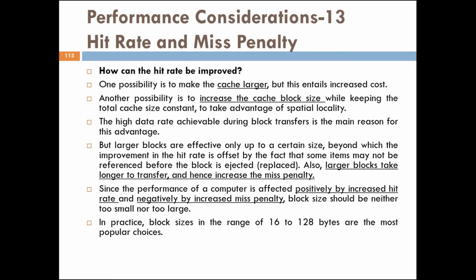Now, since the performance of a computer is affected positively by increased hit rate and negatively by increased miss penalty, block size should be neither too small nor too large. So, in practice, block sizes in the range of 16 to 128 bytes are the most popular choices.